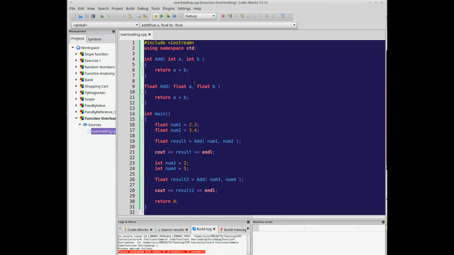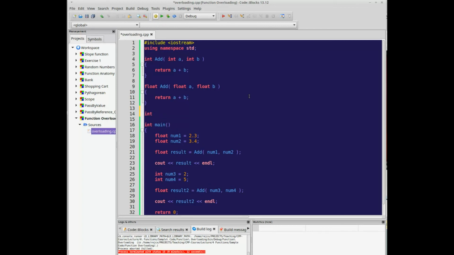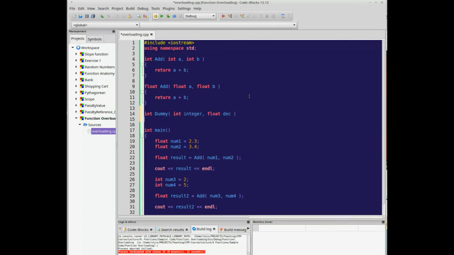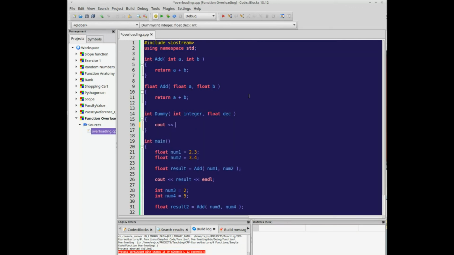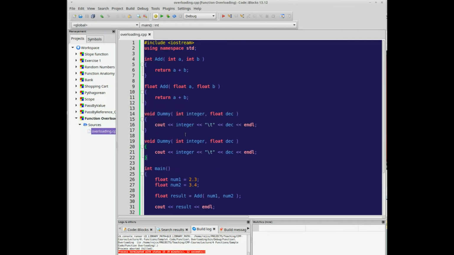Now, something else we could do if we had one float and one int, so let's just create a dummy function. We have an int and something with a decimal. And this is going to output integer, and then our decimal, let's say void. Now we could have another dummy and have them in a different order, and that's fine. This will work.